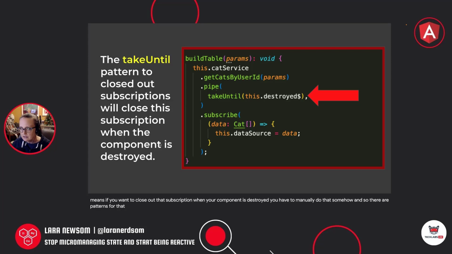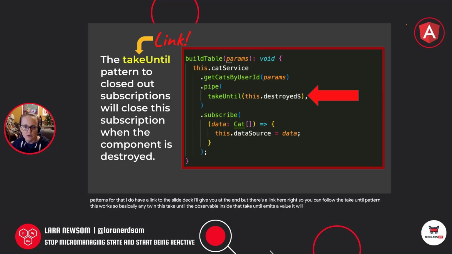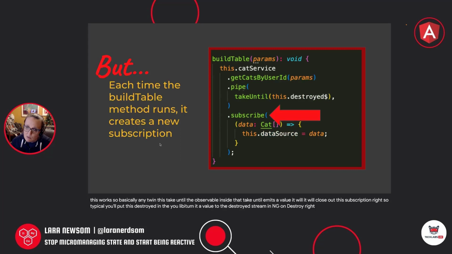And so there are patterns for that. I do have a link to the slide deck I'll give you at the end, but there's a link here, right? So you can follow the takeUntil pattern. This works. So basically, when the observable inside that takeUntil emits a value, it will close out this subscription, right? So typically you'll emit a value to the destroyed stream in ngOnDestroy, right? So that works.